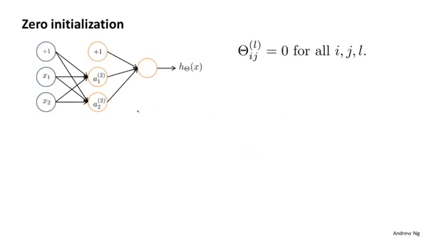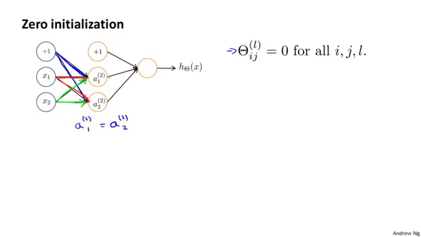Consider training the following neural network, and let's say we initialize all the parameters in the network to 0. If you do that, then at the initialization, this blue weight is going to equal that blue weight, so they're both 0, and this weight, coloring in red, is equal to that weight, coloring in red, and also this weight, which I'm coloring in green, is going to equal the value of that weight. And what that means is that both of your hidden units, a1 and a2, are going to be computing the same function of your inputs, and thus for every one of your training examples, you end up with a_1^(2) equals a_2^(2).